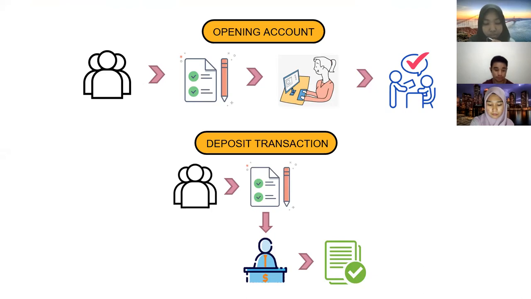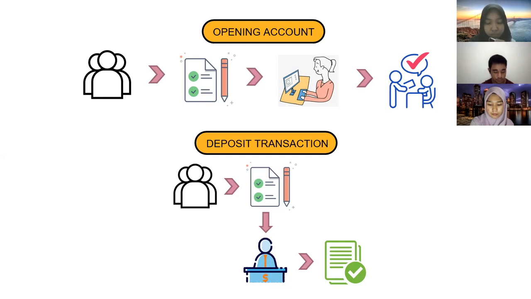Next, customer service will ask for approval to open account data from the supervisor. Customer service will then input the saving account, and the last, customer service will ask for approval to open a saving account from the supervisor or bank manager.